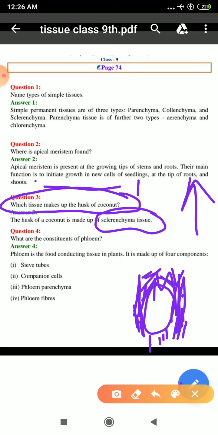Clear? And the last question is: what are the constituents of phloem? Phloem is the food conducting tissue in plants, and it is made up of four components: first your sieve tube, second your companion cell, third your phloem parenchyma, and fourth your phloem fiber. Understood?